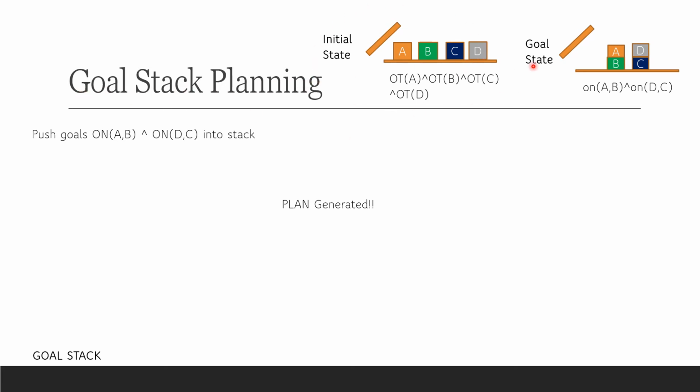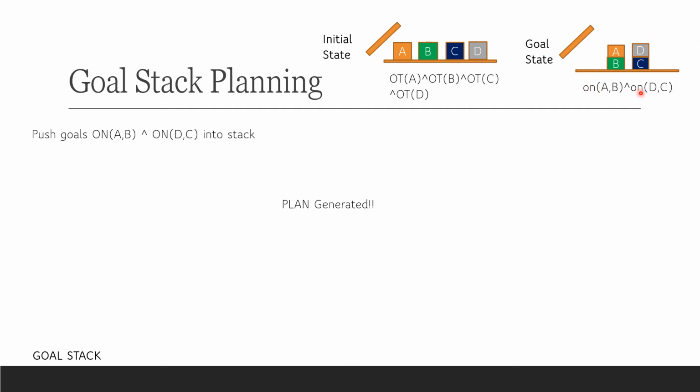This is the initial state. We have 4 blocks on the table and the arm is empty, and this is the goal state that we want to achieve: on AB and on DC, and on table A, on table B, on table C and on table D is given by this. Since this is a backward processing search strategy, we start with a goal state.